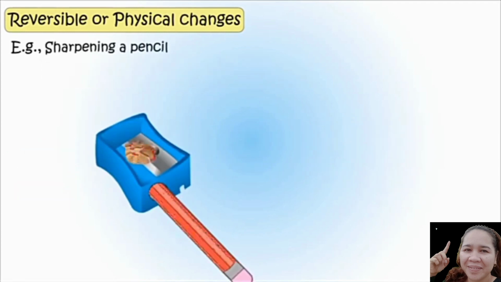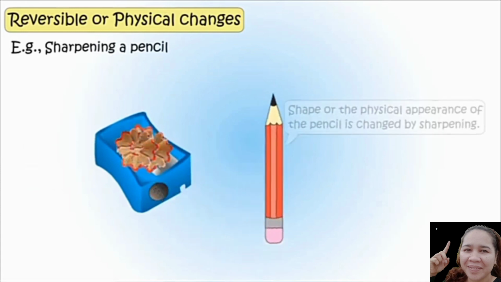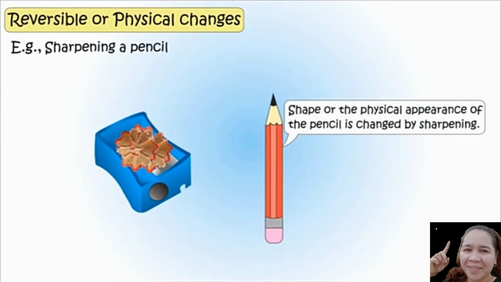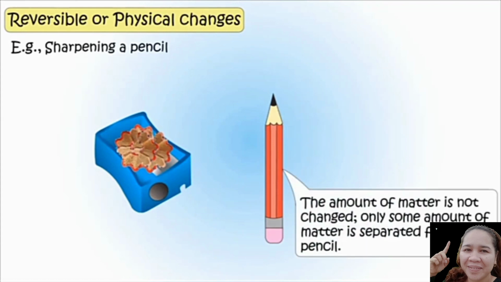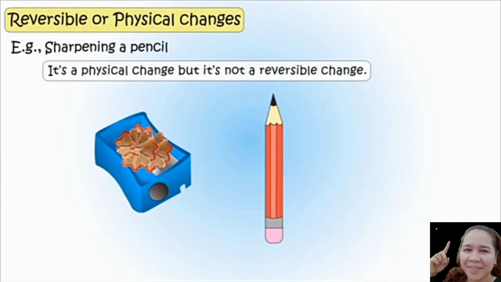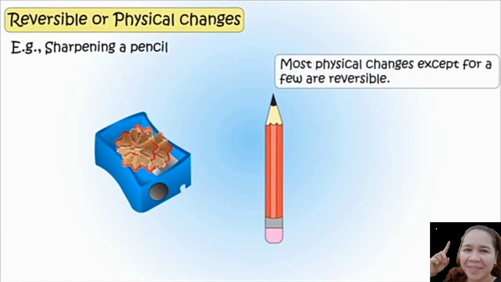Another example is sharpening a pencil. The shape or the physical appearance of the pencil is changed by sharpening. The amount of matter is not changed, only some amount of the matter is separated from the pencil. Sharpening a pencil is a physical change, but it's not a reversible change. Most physical changes, except for a few, are reversible.